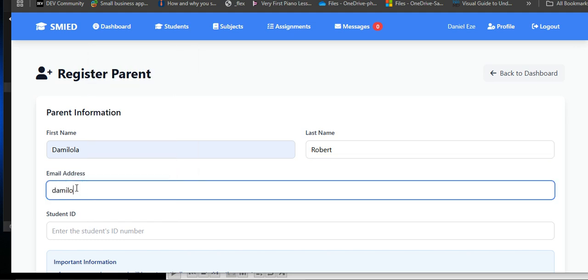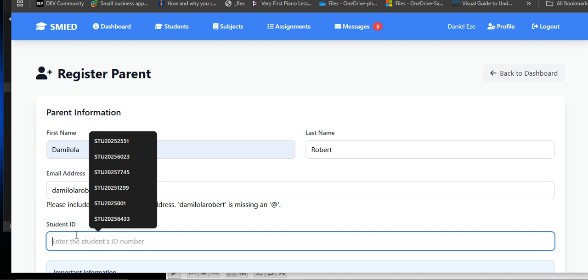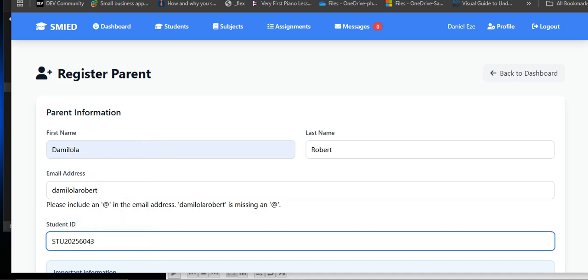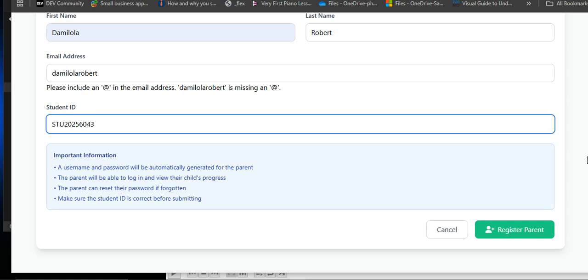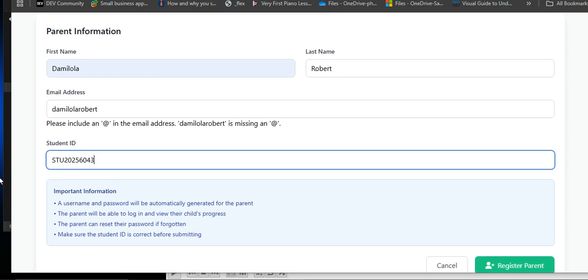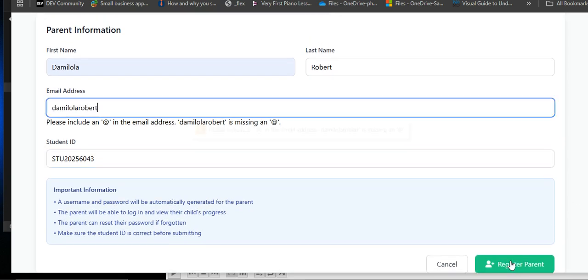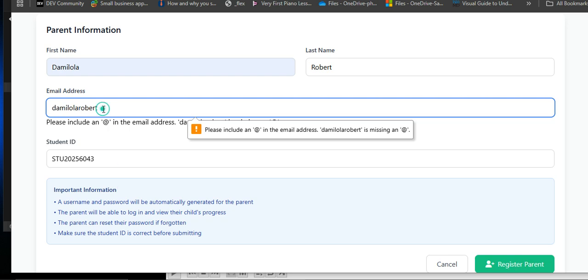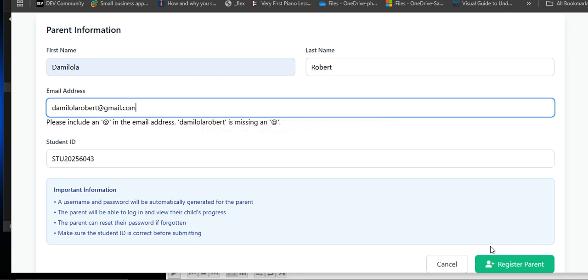Okay, so parent email. Like I said, it's important to use a valid email. Okay, it's important, but it's not compulsory. Damilola Robert. Now the student ID, I've copied it, so let me just paste it there. And the next is to go ahead to register. So when we register this parent, we're going to have a username and ID also for the parent. Okay, sorry, the email is not complete. Damilola Robert at gmail.com.